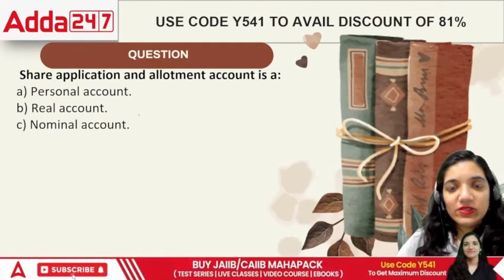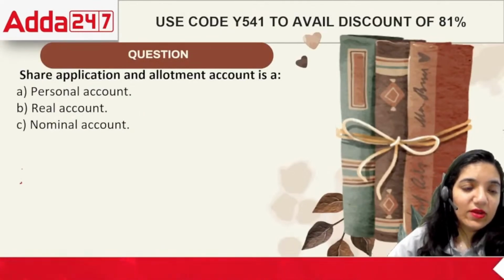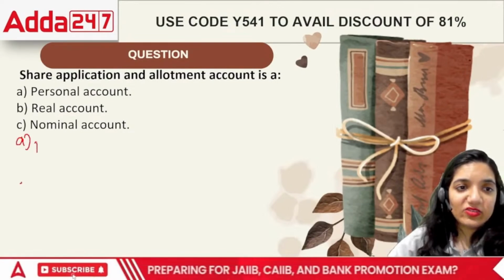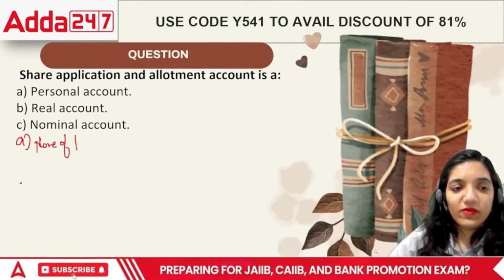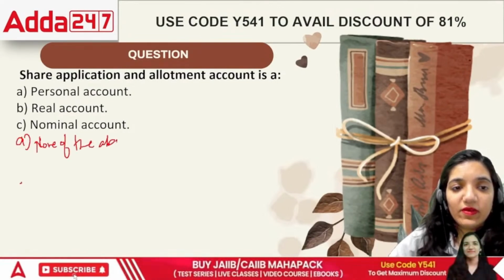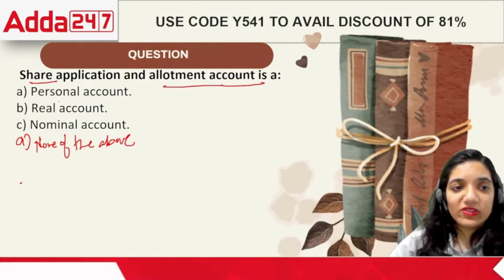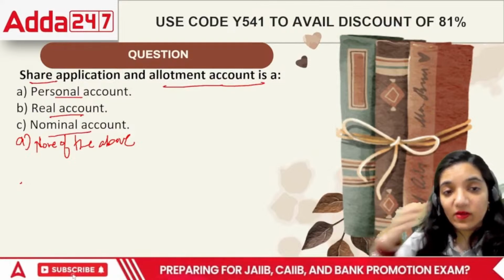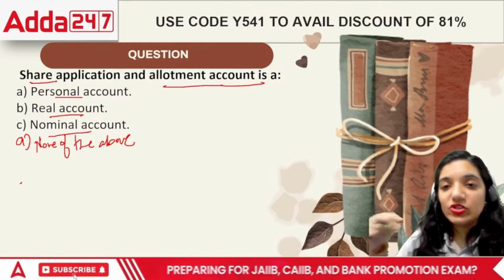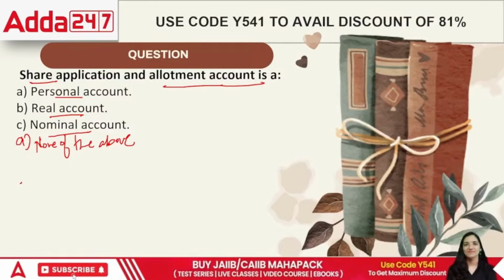Next question. Okay, let me add one more option: real, personal, nominal, and the last one would be none of the above. Share application and allotment account is a personal account, real account, nominal account, or none. Share application account is what?